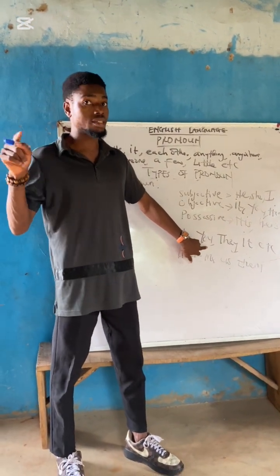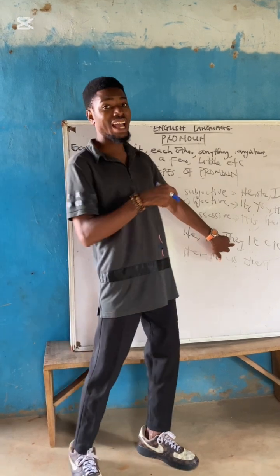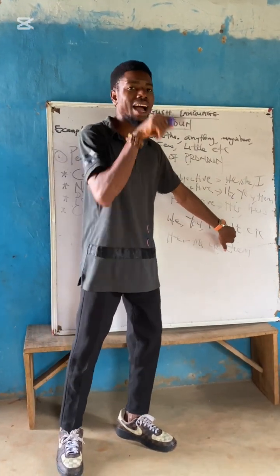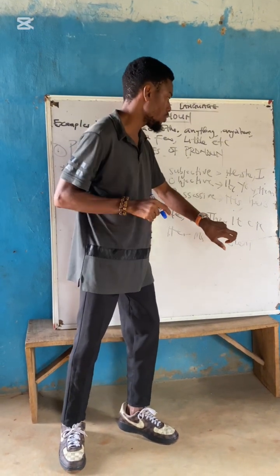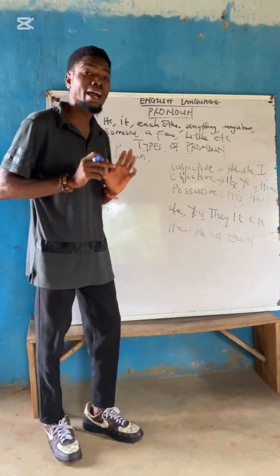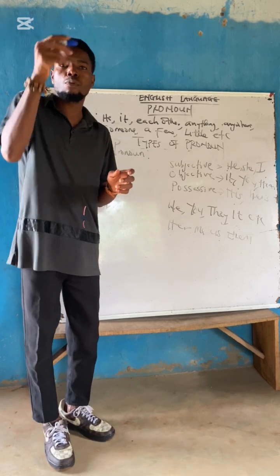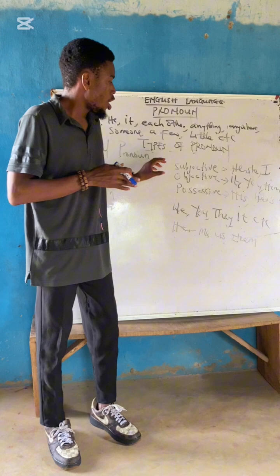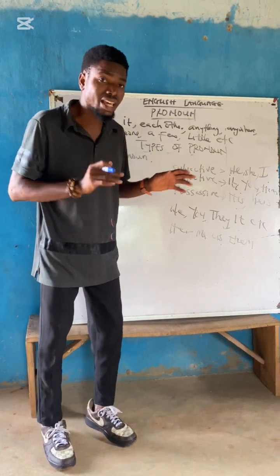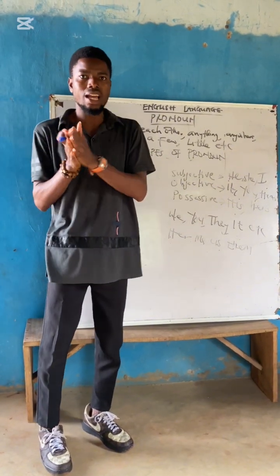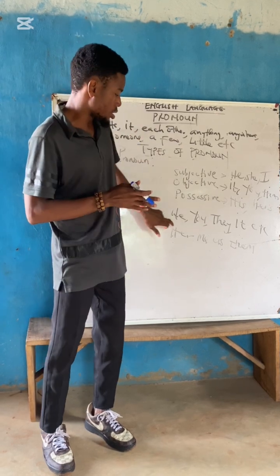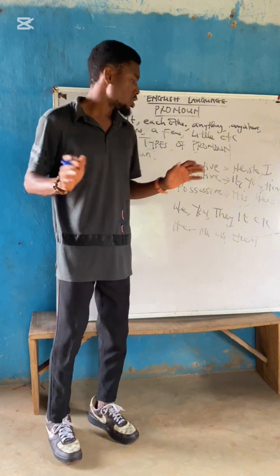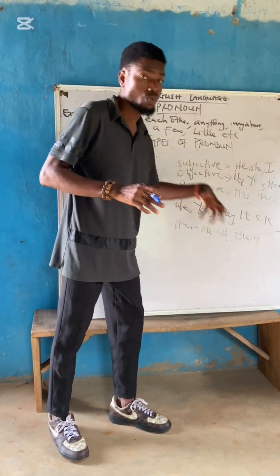Yours, Y-O-U-R-S, is the possessive case of you. Theirs, T-H-E-I-R-S, is the possessive case of they. Its, I-T-S, is the possessive case of the word it. Alright? Mind you, the word "it's" with an apostrophe is different from "its." All of these possessive cases here do not take an apostrophe. The s is used with the words without an apostrophe. If you add an apostrophe, you'll be changing its meaning. So all of these go with s without an apostrophe.